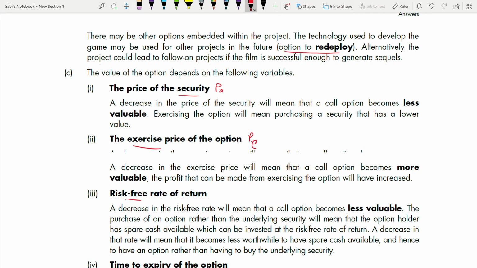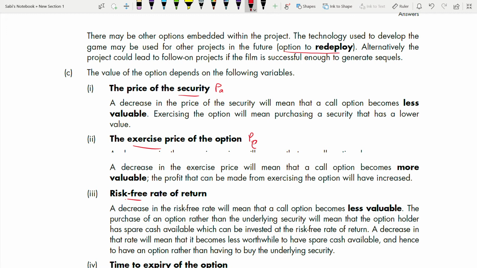right? Price of security. So you need to talk about what happens to the option price when this increases, what happens when this decreases. So like this, you have to talk about the 5 variables. First, we are going to talk about PA. A decrease in the price of the security will mean that the call option becomes less valuable, right? Because when the security price decreases, your price of security, your PA, is less than your PE, your exercise price, and it's a call option.